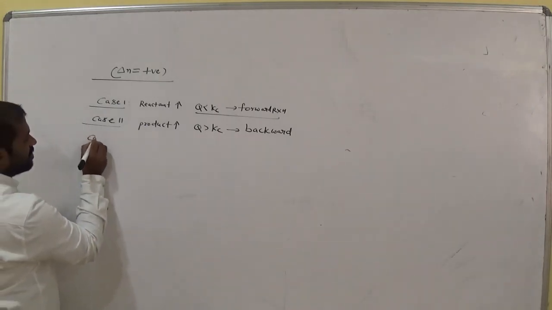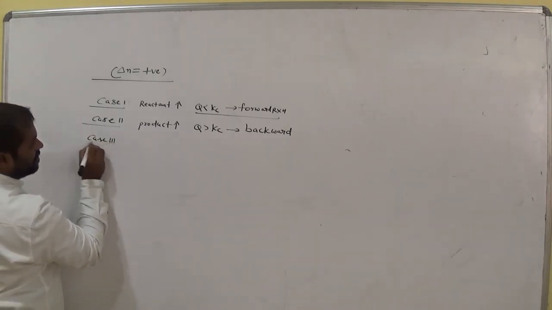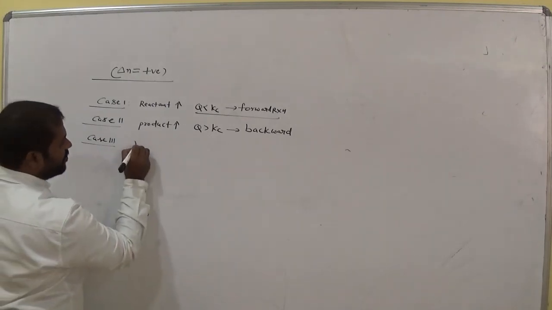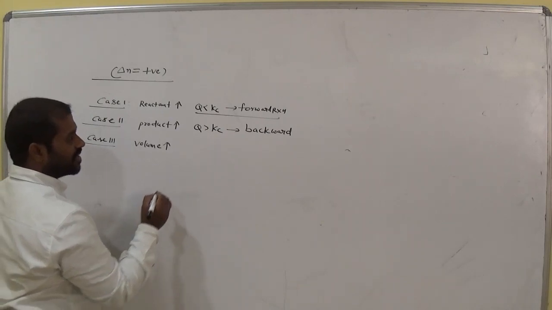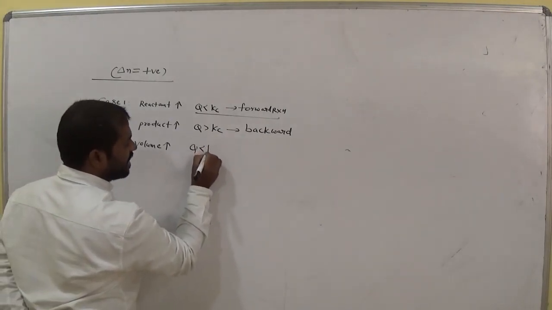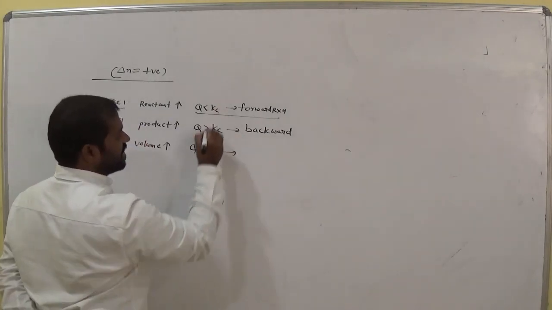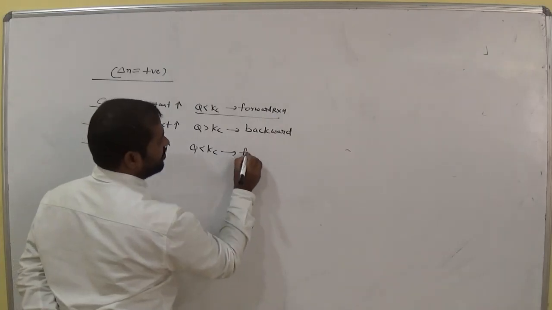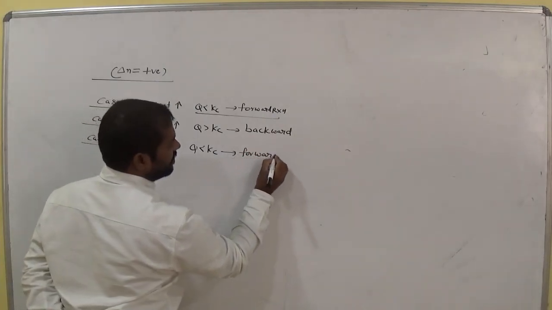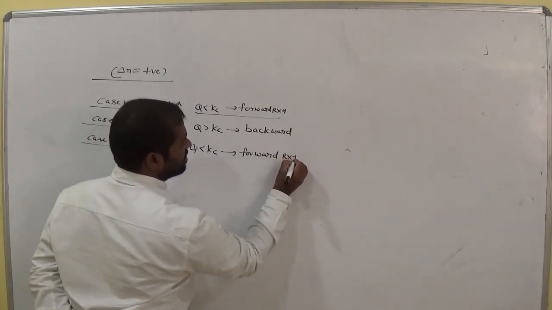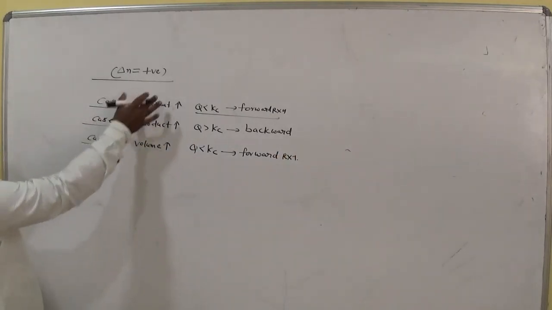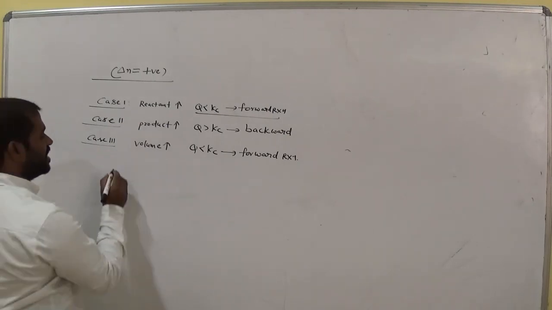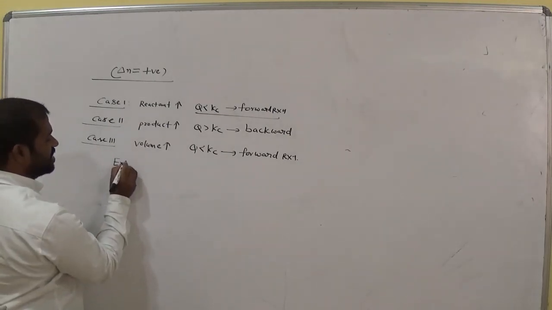In case 3, if the volume of the container increases, what happened? Q less than Kc. When Q less than Kc, which reaction it is? Forward reaction. Is it clear, ma'am? This is the first category. These are the three cases. So what is the example regarding this one?